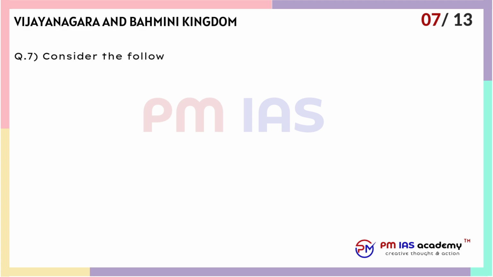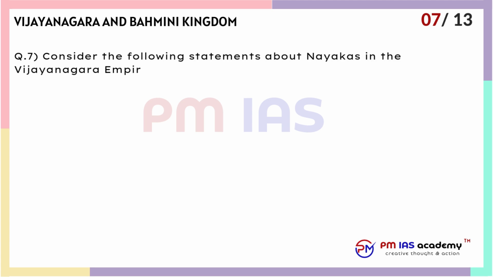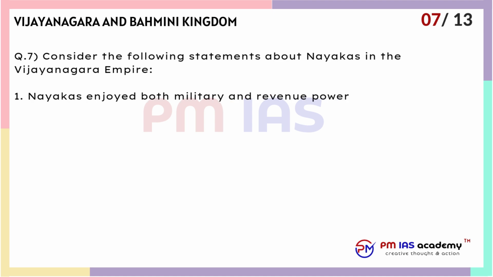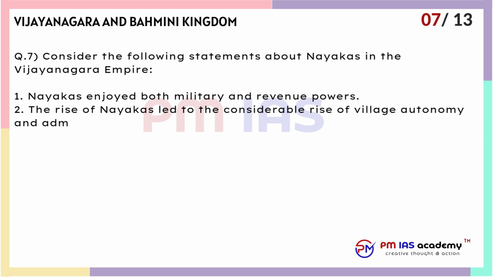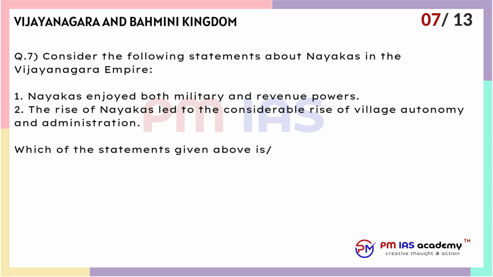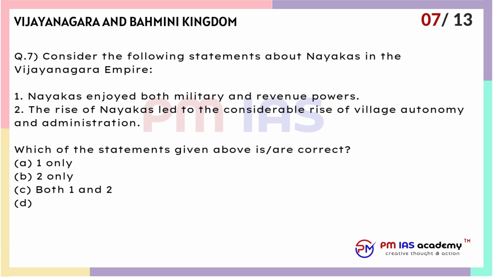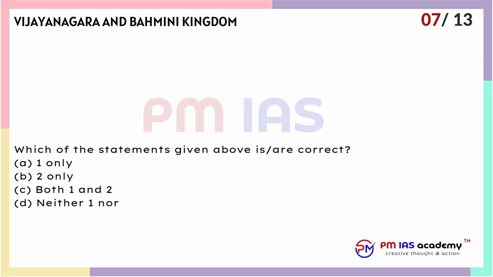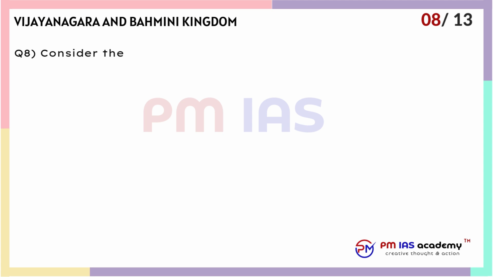Question 7. Consider the following statements about Nayakas in the Vijayanagara Empire. 1. Nayakas enjoyed both military and revenue powers. 2. The rise of Nayakas led to the considerable rise of village autonomy and administration. Which of the statements given above is correct? A. 1 only. B. 2 only. C. Both 1 and 2. D.